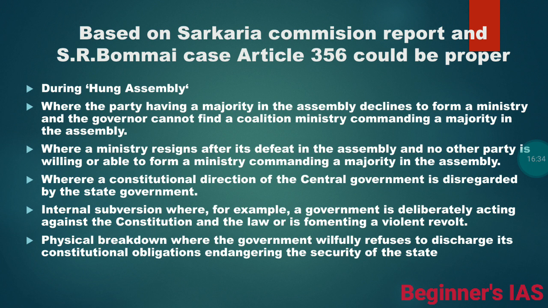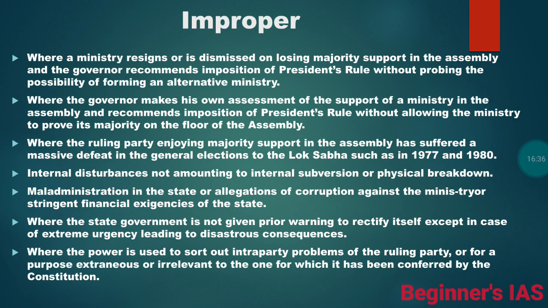So let us see the improper situations. When a ministry resigns or is dismissed on losing majority support in the assembly, and the governor recommends imposition of the presidential rule without probing the possibility of forming an alternative ministry.